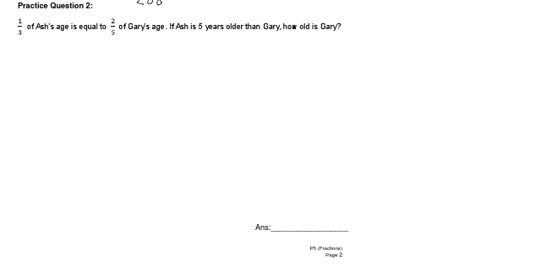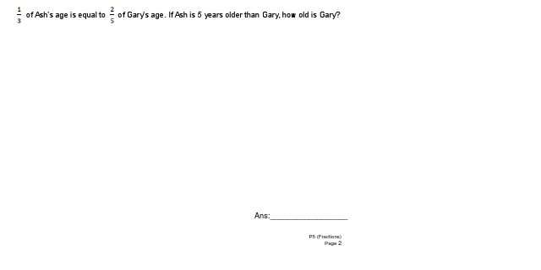I have 1/3 of Ash's age is equal to 2/5 of Gary's age. If Ash is 5 years older than Gary, how old is Gary? So, the simple model: Ash, Gary. So, 1/3 of Ash's age, so this is 1/3, is equal to 2/5 of Gary's age.